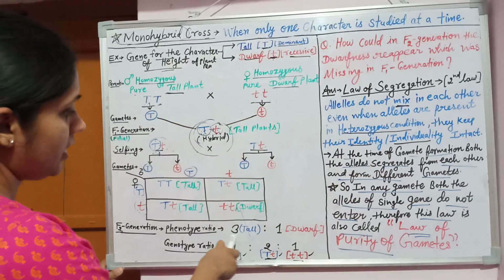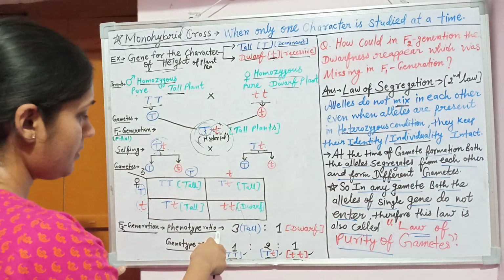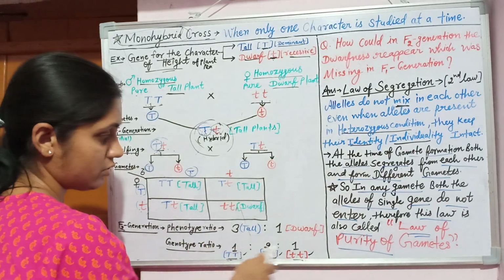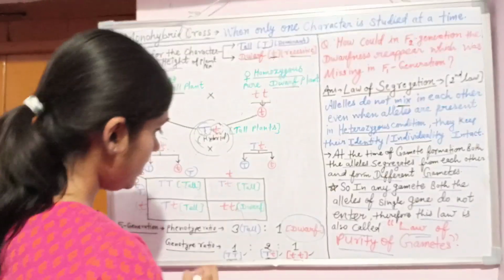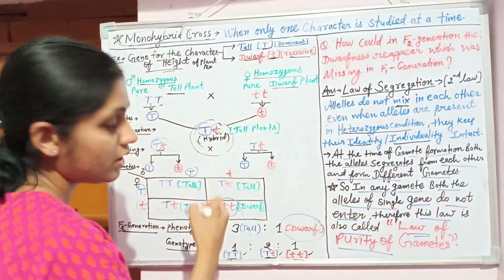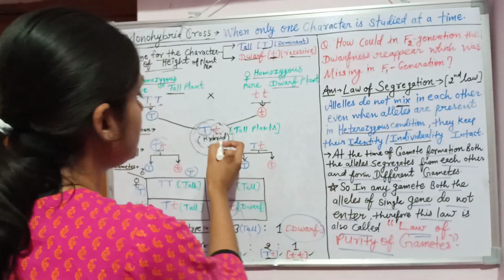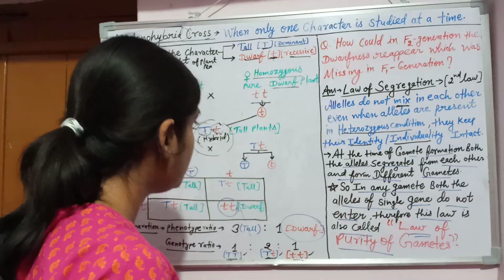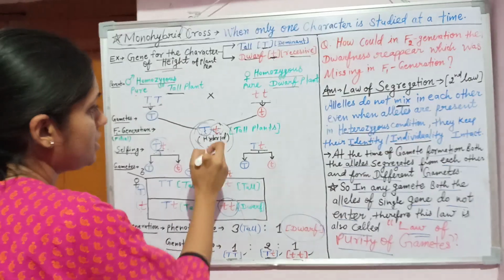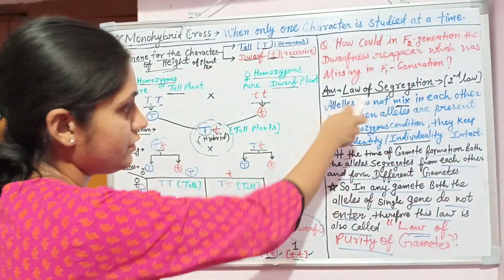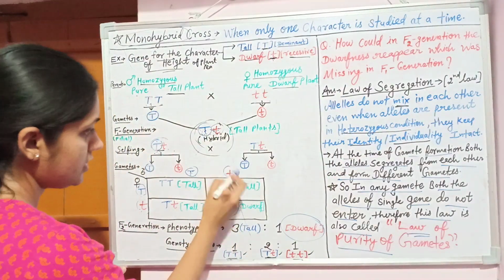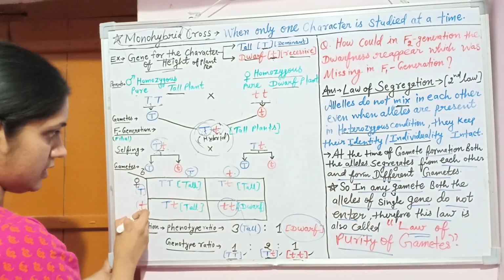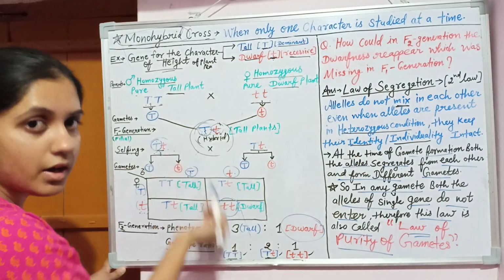That's why the phenotypic ratio is 3:1. Dwarfness is present here because the reoccurrence of the dwarfness, which was absent in the F1 generation, is because of the law of segregation, because this cannot go with this, but can go with both of these from the other parent.